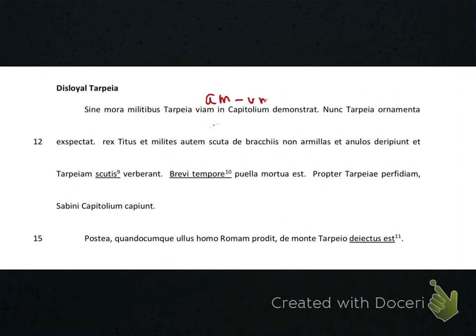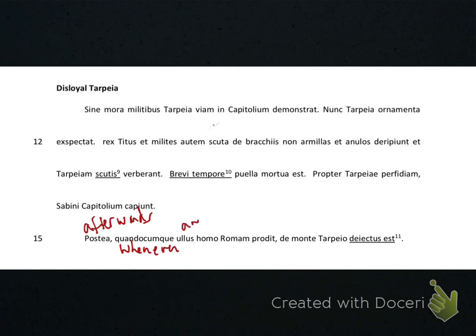And now, the very last sentence of the story, where we discover how the Romans used this story as a warning for anybody else who decided to do the same thing. Postea, after, like afterwards. Then we have quandocumque, which means whenever.